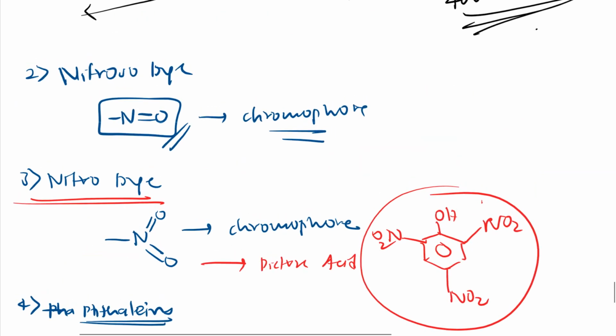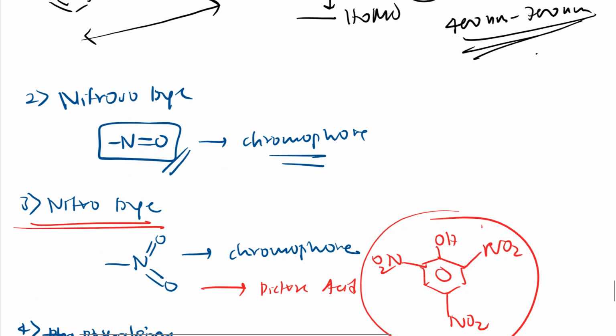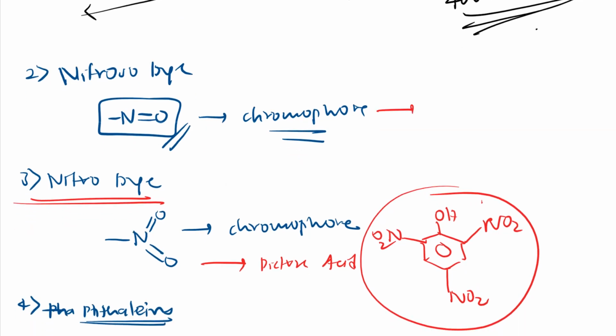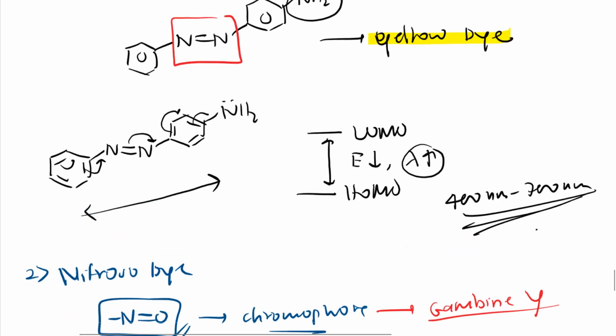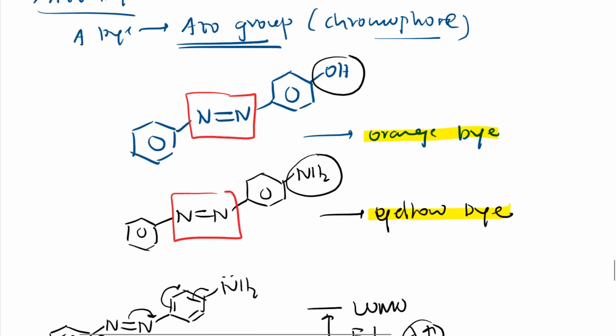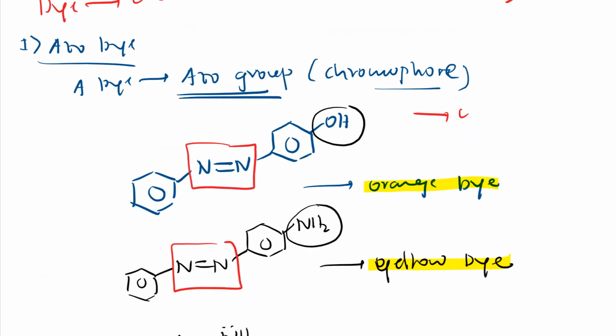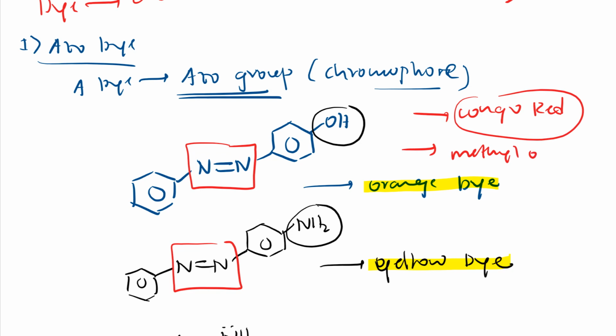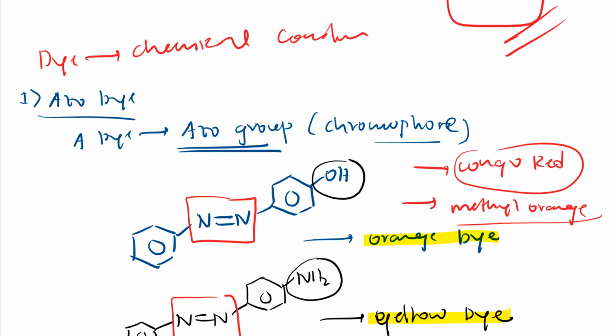Nitroso dye, right? So is there any example? The nitroso dye, the example they have given is Cambin Y. So this contains the NO group, right? And I have explained the azo dye. Again, there are so many azo dyes, a few more examples. If I want to give Congo red, it is a dye which contains the azo group. About this Congo red we are going to study. So methyl orange, these are dyes which contain this azo group, right? I think I have given you sufficient examples.